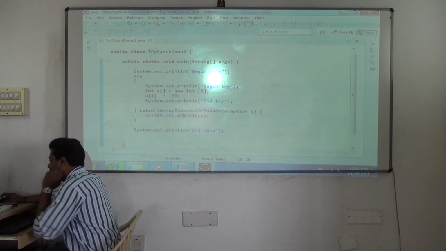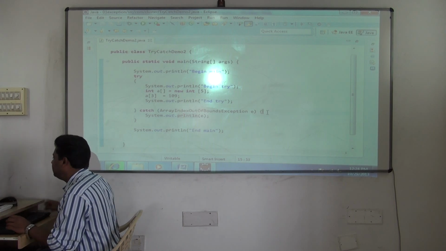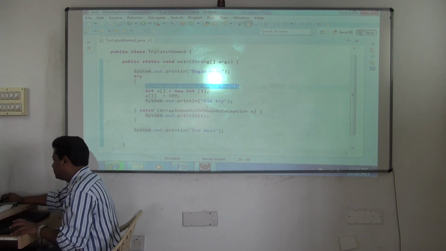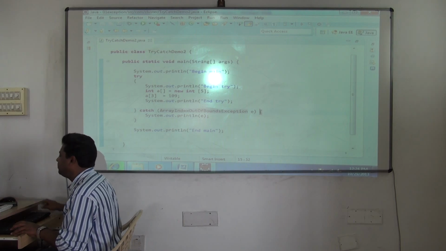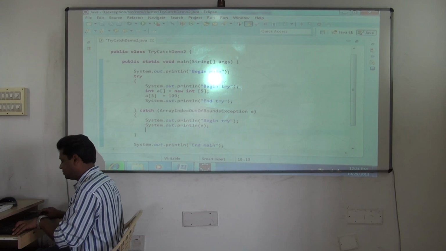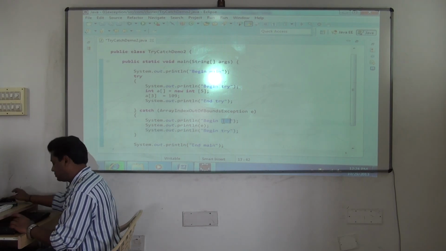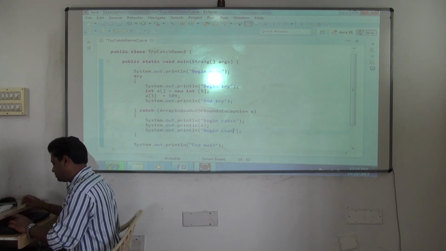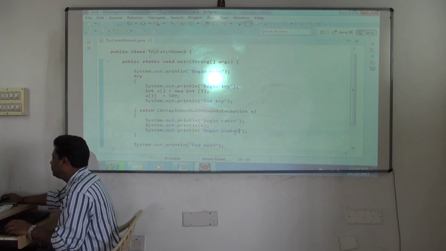First let's see this output. Begin try, begin catch. First let's normally see this output. So first see, you are not letting the program terminate here. That is the major thing. Then we'll see how to fix the problem.